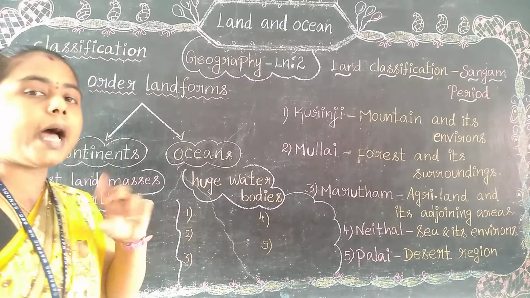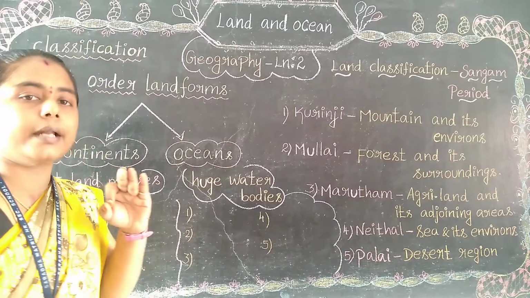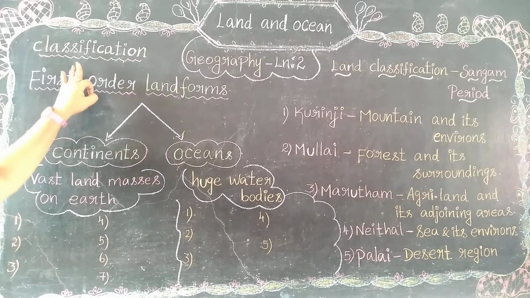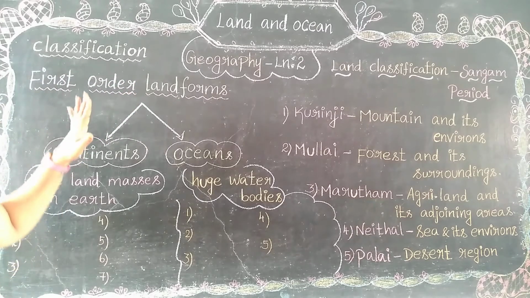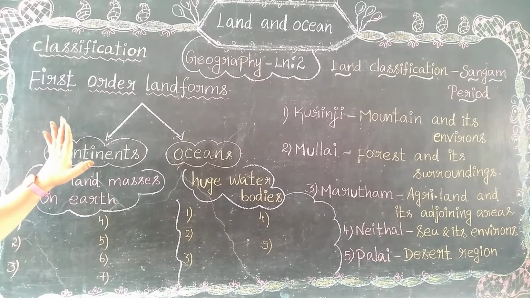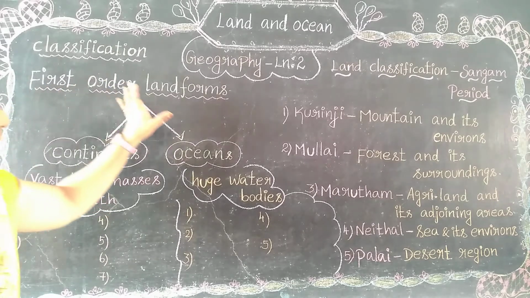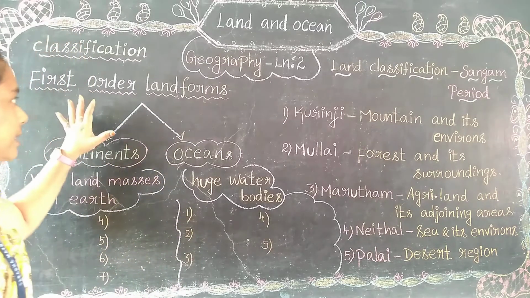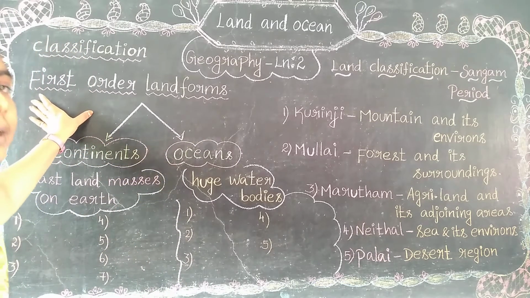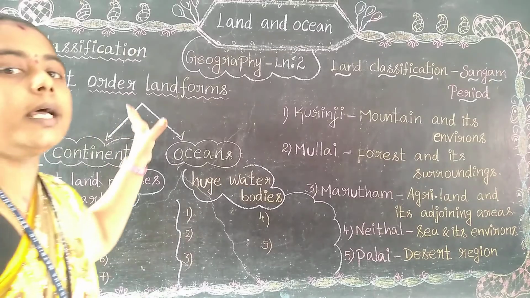In part 1 we learned about the three categories, the three classifications of landforms. Let's learn deeply in this session. We are having three classifications of landforms, and in this session we are going to learn about the first classification, that is first order landforms.